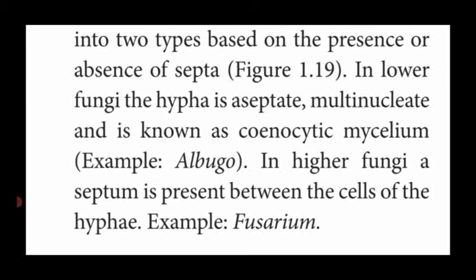In the higher fungi, a septum is present between the cells of the hyphae. Example, Fusarium. So in the lower fungi, they are aseptate, some of them multinucleate or cenocytic mycelium. In the higher fungi, between the cells they have a partition or septa. That is named septate fungi, hypha or mycelium. Example, Fusarium.